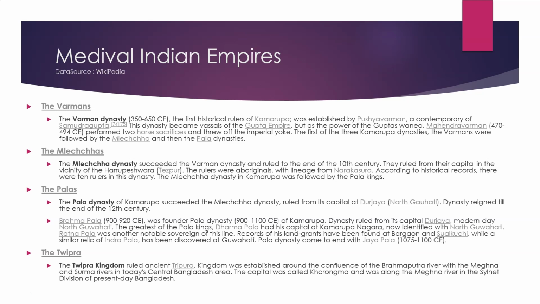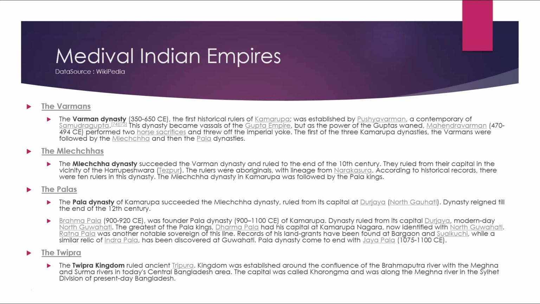The Mlechchha dynasty in Kamrup was followed by the Pala kings. The Pala dynasty of Kamrup succeeded the Mlechchha dynasty and ruled from its capital at Durjaya, North Guwahati. The dynasty reigned till the end of the 12th century. Brahmapala, 900 to 920 CE, was the founder of the Pala dynasty. The Pala dynasty of Kamrup, 900 to 1100 CE, ruled from its capital, modern-day northern Guwahati.